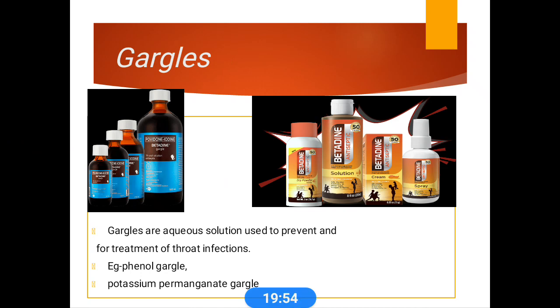Gargles are aqueous solutions. They are mainly used to prevent or treat throat infections. Examples are phenol gargle and potassium permanganate gargle. Betadine gargles and mouthwash are also available. Both these gargles and mouthwashes are available.